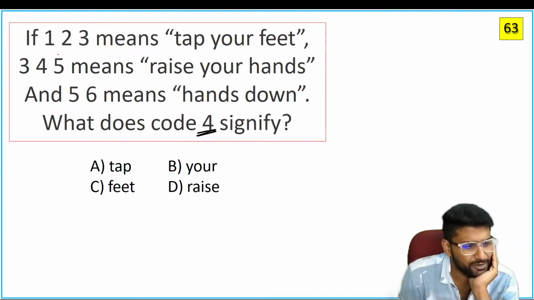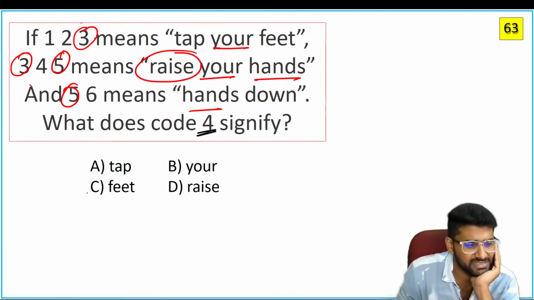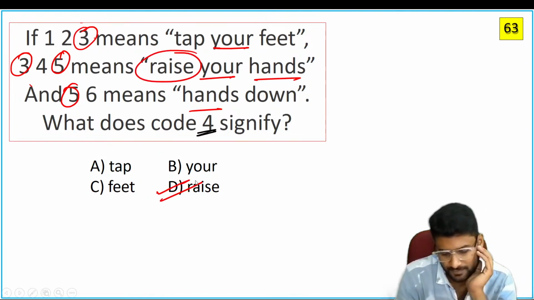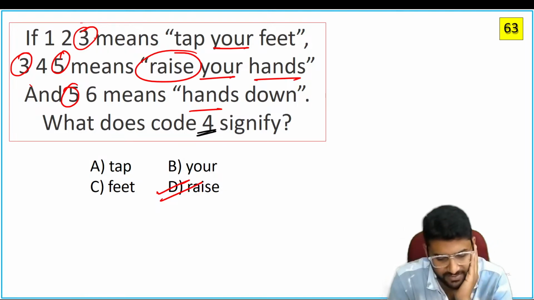Now see here, if you observe, 4 is not at all common. Now we just solve in this way. What about 3? 3 is common. If 3 is common, what is the code language for 3? 3 code language is UO. Again, 5 is common here. Now, which one is left? It's a rice. Eliminate, then identify that. Very good.